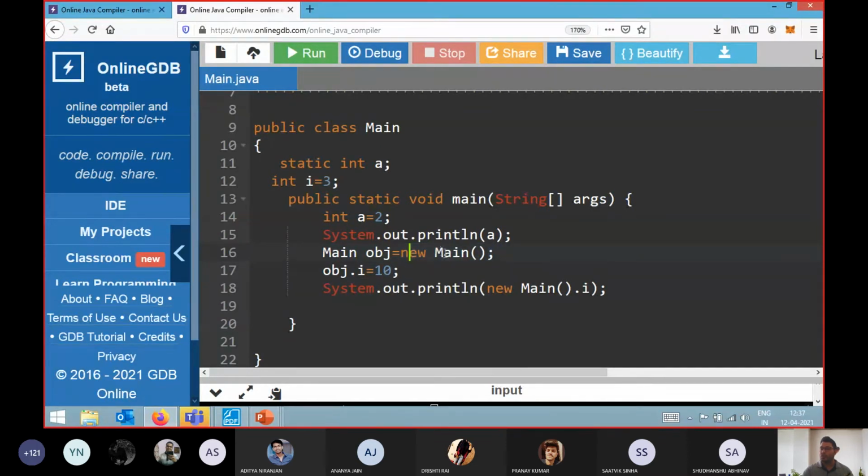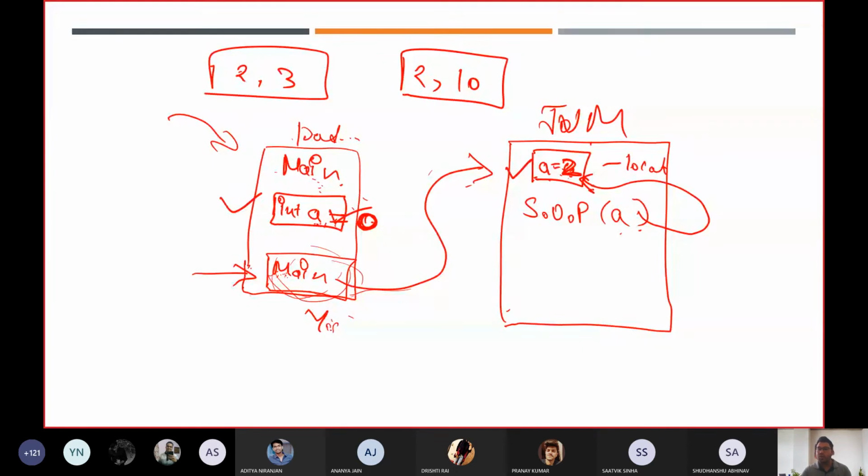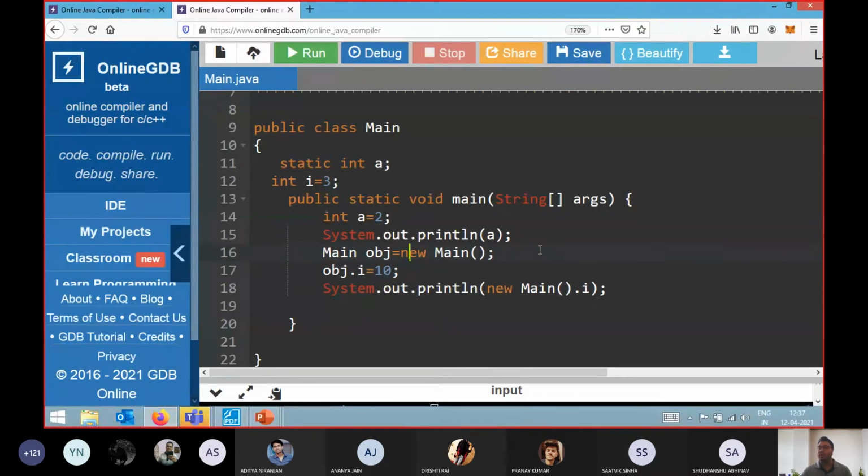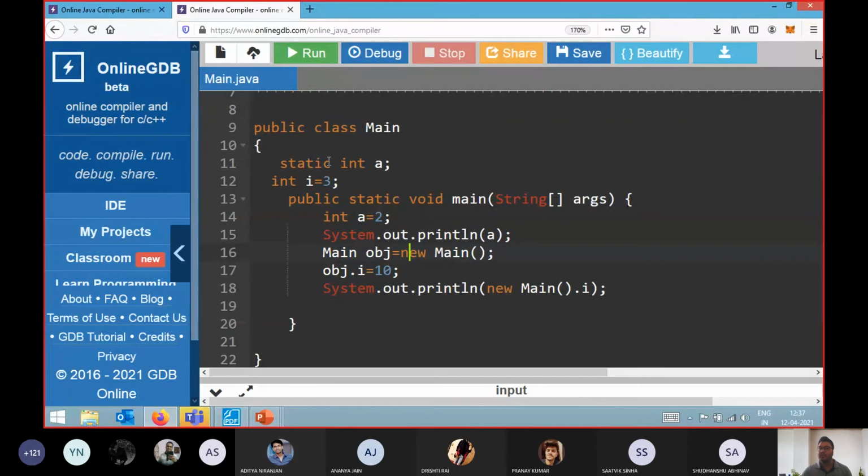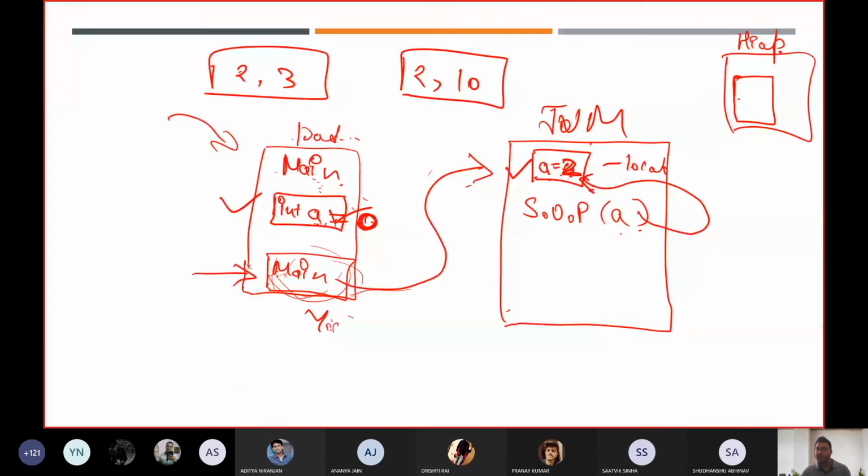Using new main, you are going to create it in the heap. Always remember, in the heap it will automatically create an object, and the object will load the instance variables. How many instance variables do we have? We have only one variable over there, so it will take only i, and we have already initialized the value as 3.